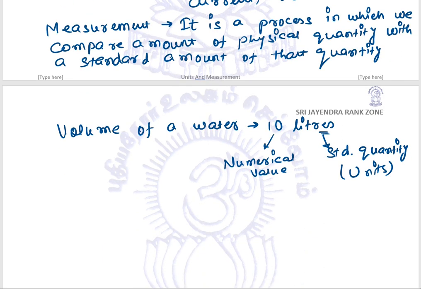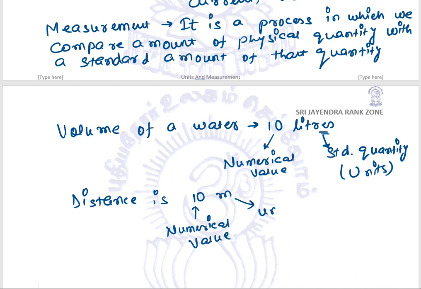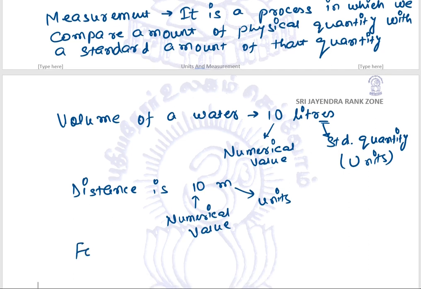We say a distance is 10 meter. So again, this is a numerical value, followed by its unit. We say a force of 20 Newton.